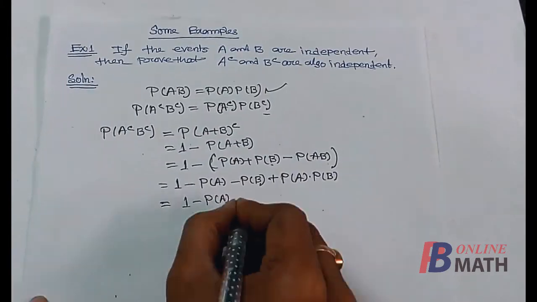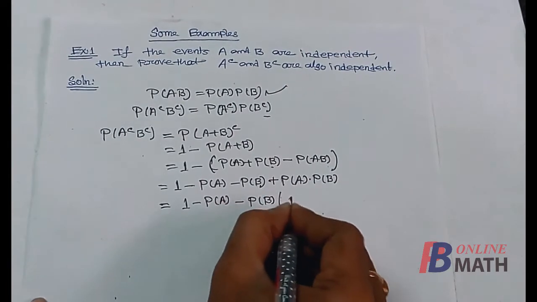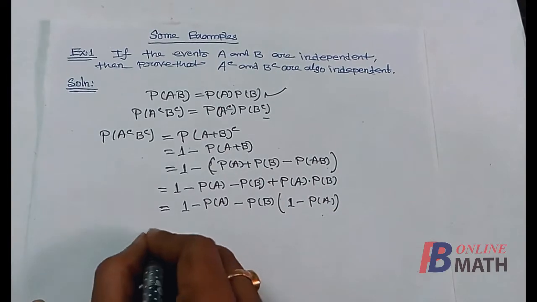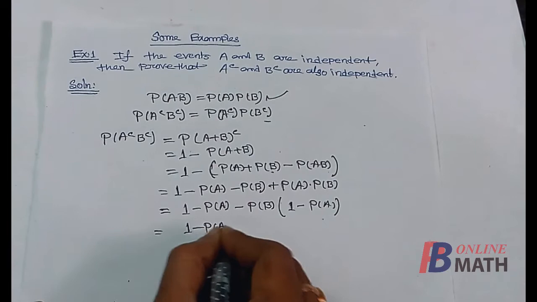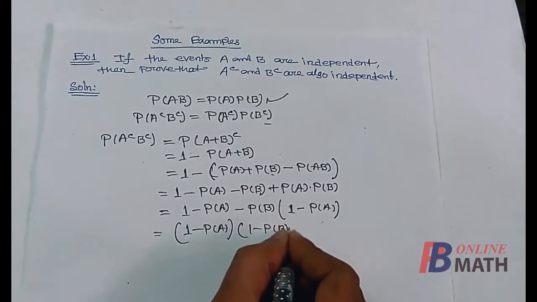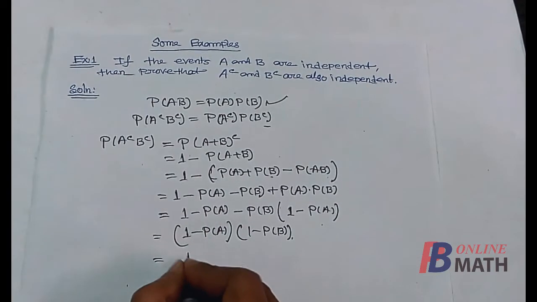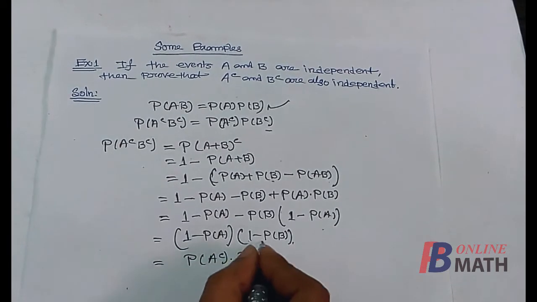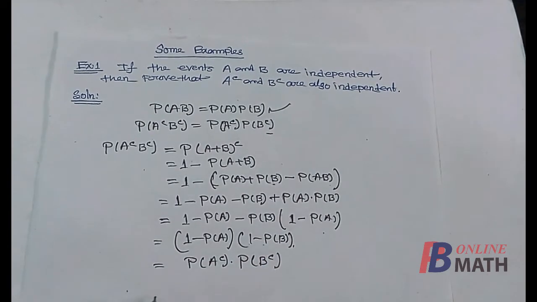A minus, taking probability of B common here, we find that this is 1 minus probability of A. So it is 1 minus probability of A multiplied by 1 minus probability of B. Now 1 minus probability of A can be written as probability of A complement, multiplied by 1 minus probability of B, which is probability of B complement.